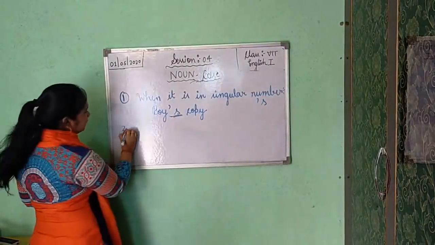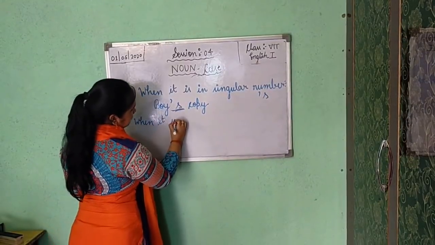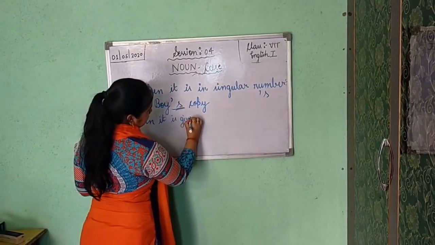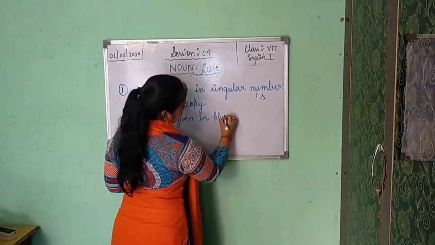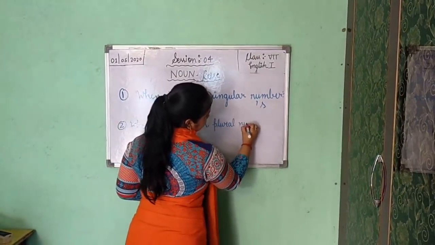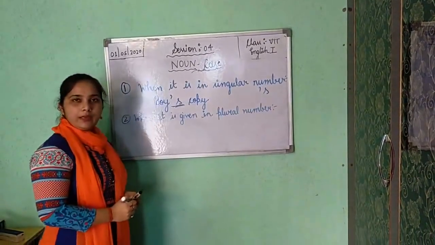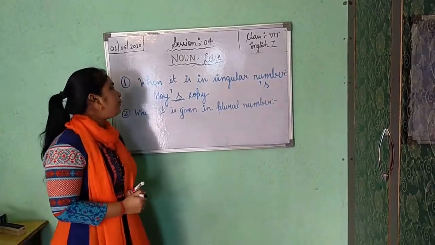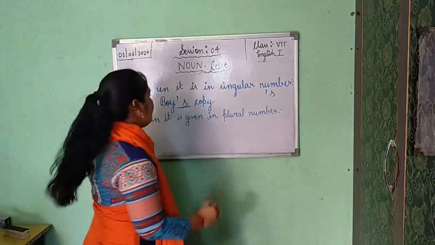Now the second is when it is given in plural number. When it is in plural number, how will you use the apostrophe to show ownership?